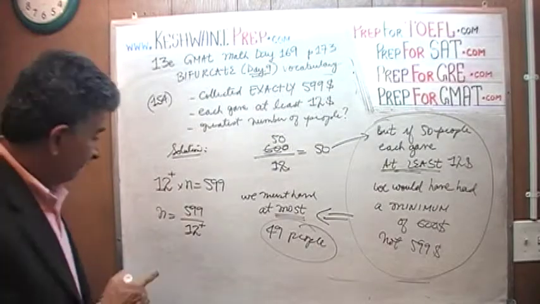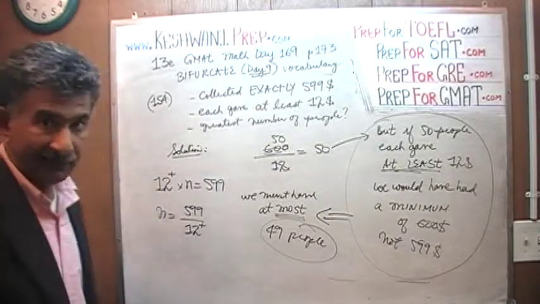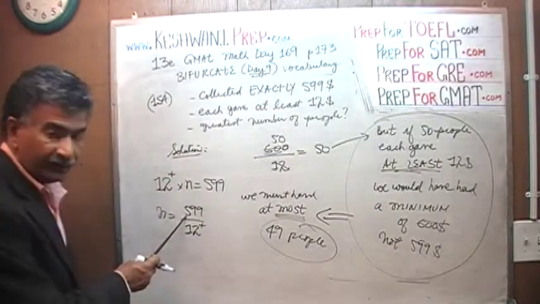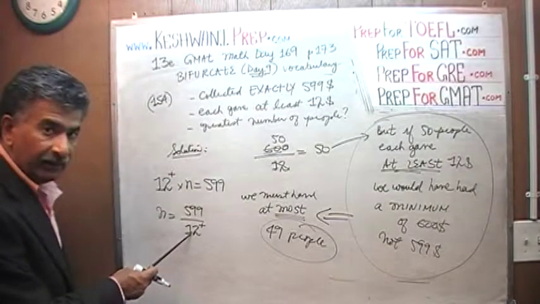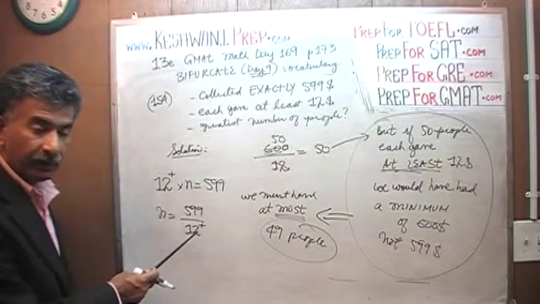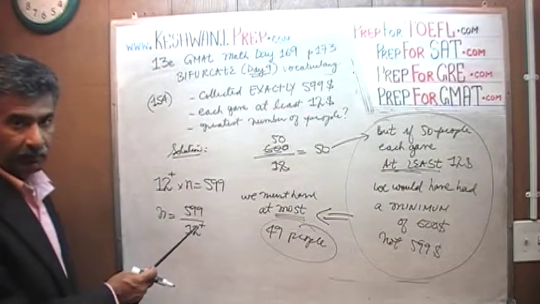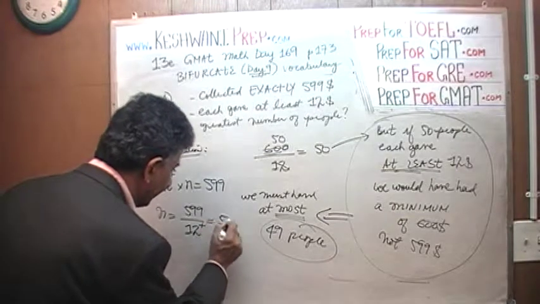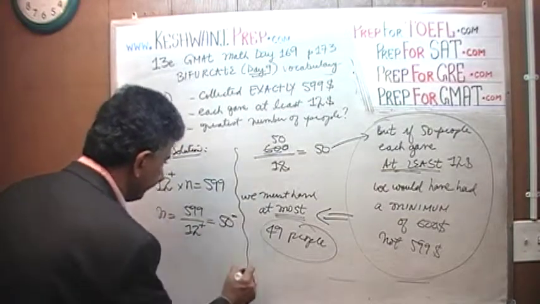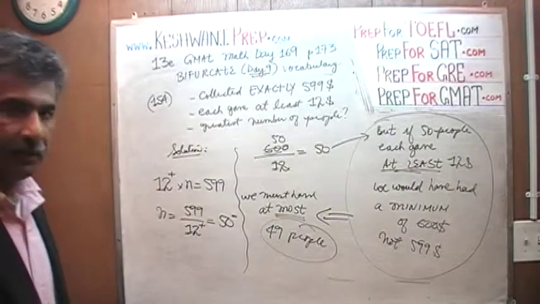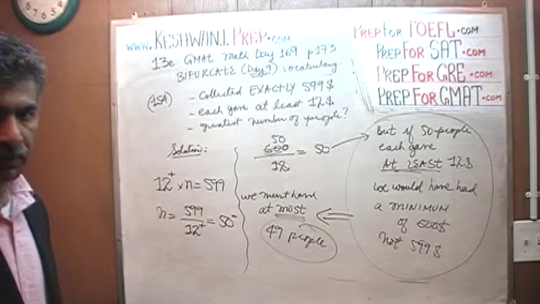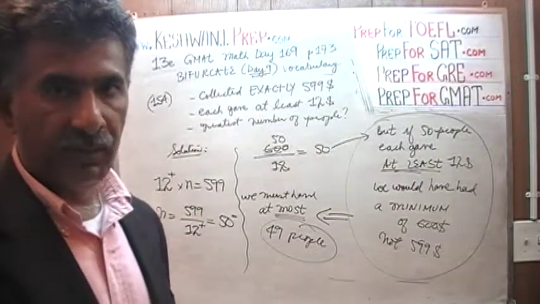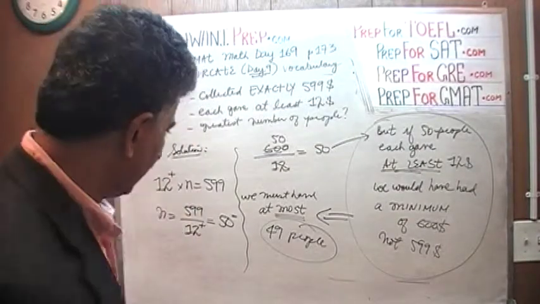That in itself, 599 divided by 12 would have been less than 50, and in addition we are dividing by something more than 12, because everybody gave at least 12. Therefore, this quantity has got to be less than 50. The greatest integer we can find, and it has to be an integer because we're talking about people, less than 50, is 49.